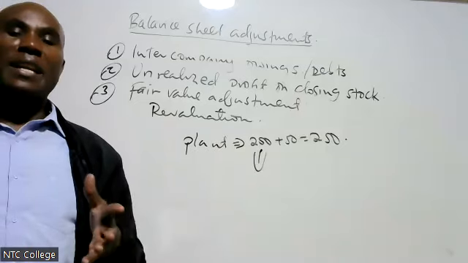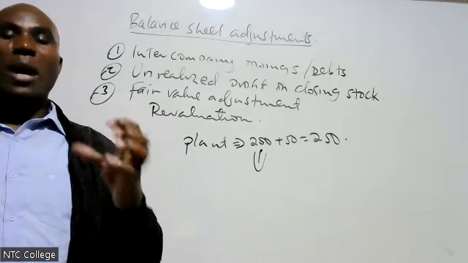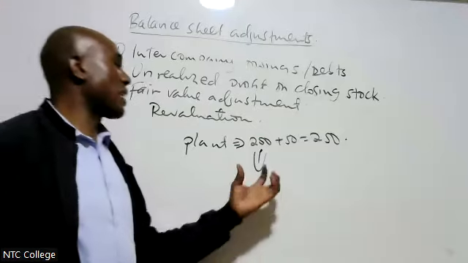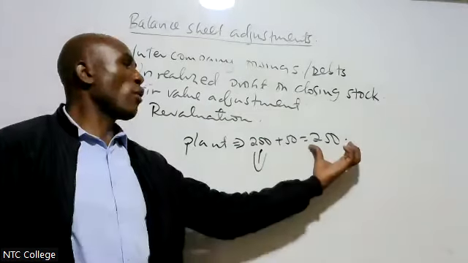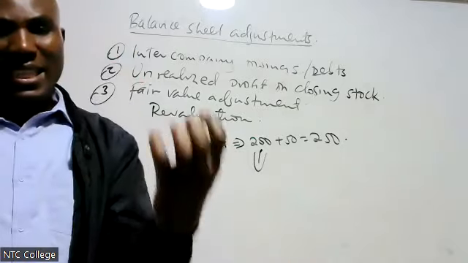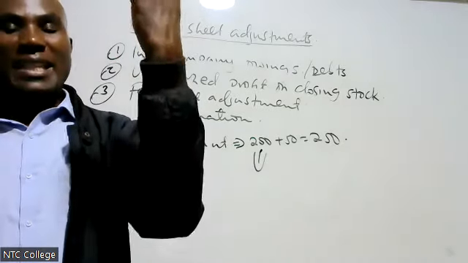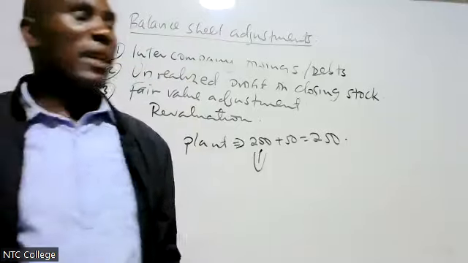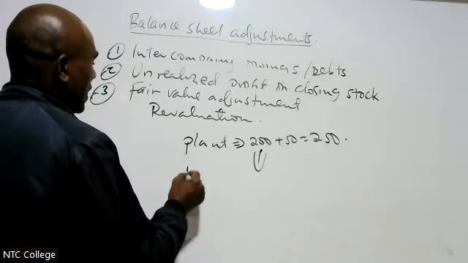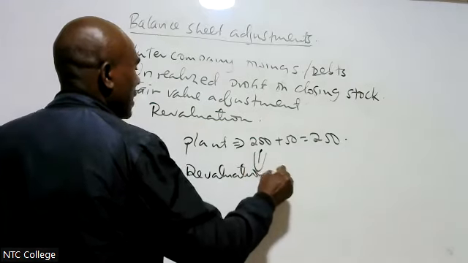Now, if you fail to incorporate the revaluation, then it means you are understating the assets. How are you understating the assets? Instead of you reporting 250, you are reporting 200. Therefore, you are understating the assets. Therefore, it means we are going to reinstate the assets, revaluation adjustments.